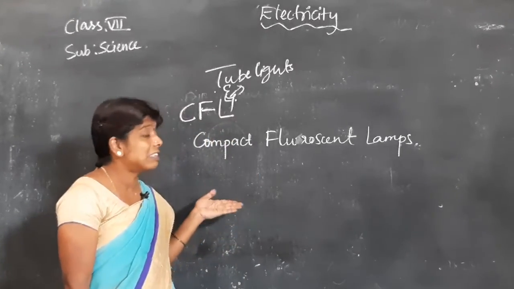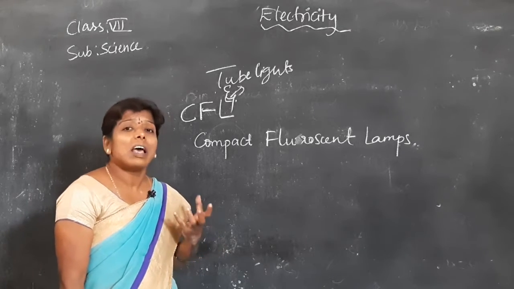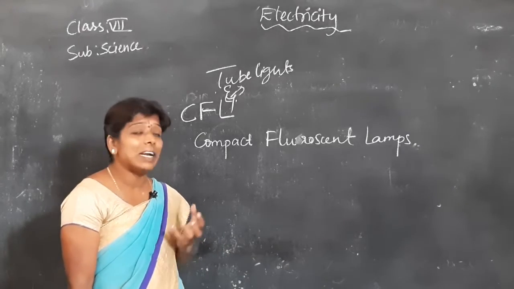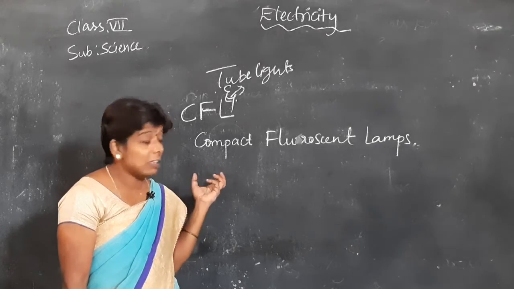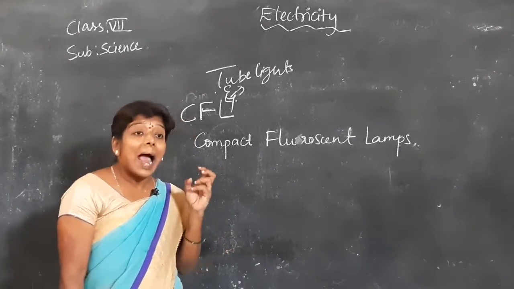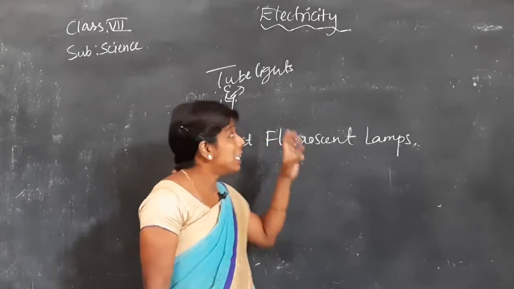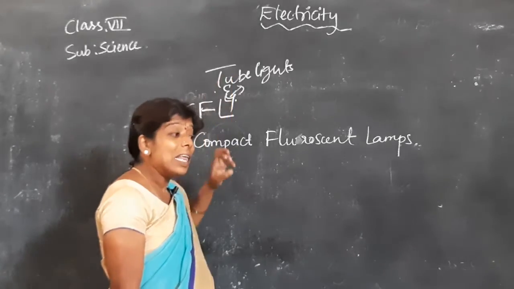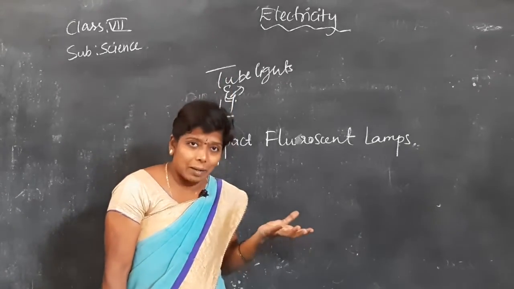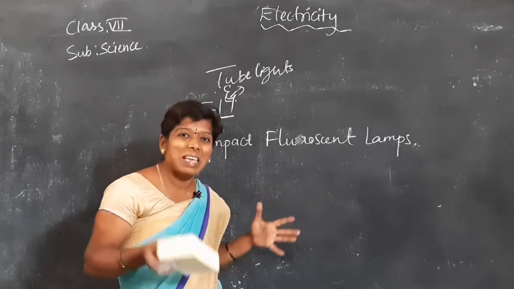Here we are having these LED lamps. Now we are using LED lamps. These tube lights, LED lamps, SFL lamps are white in color. They are giving more light, and white in color gives us peace.